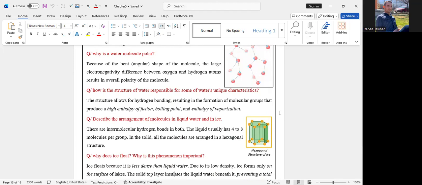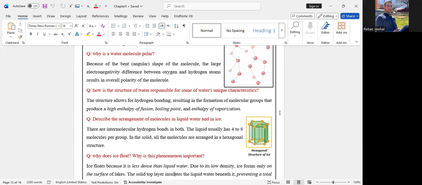When we say unique characteristics, I mean the characteristics belonging to water only, and mainly because of the presence of hydrogen bond, they result in three main properties. Water has high enthalpy of fusion. We said that fusion is melting.